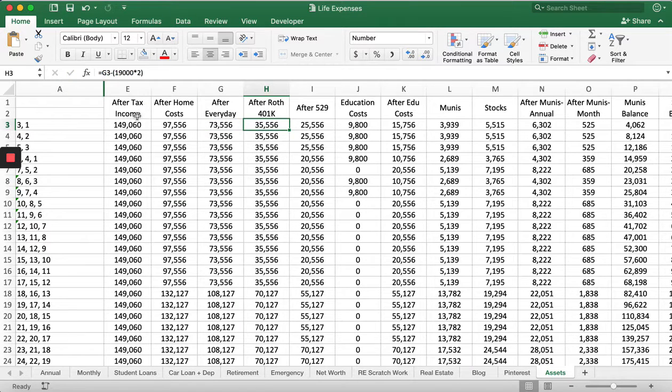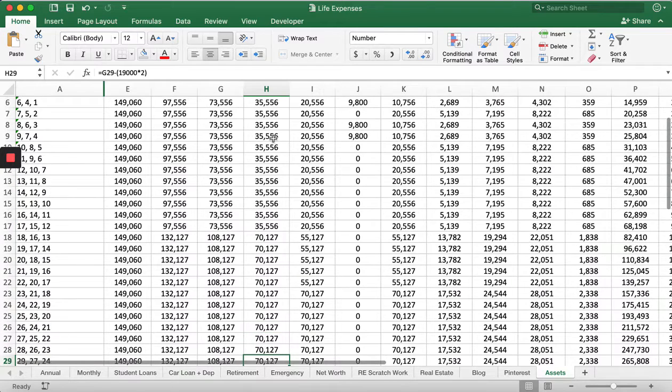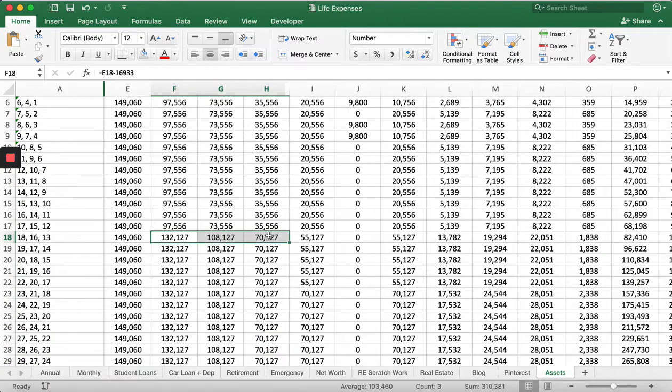You may or may not be in that, but I'm just going to be safe and just consider the Roth 401k in general, right? So we'll see that this stays constant. It's just $19,000 a year for each spouse for a total of $38,000 a year in total savings and family income. But yeah, and you can see way more money when you don't have to pay a mortgage, right?